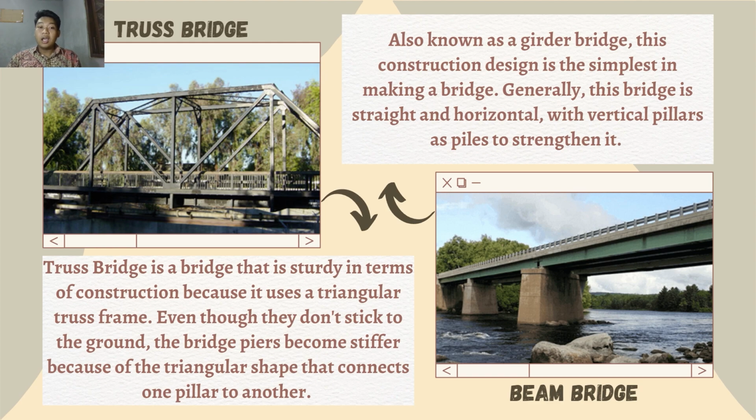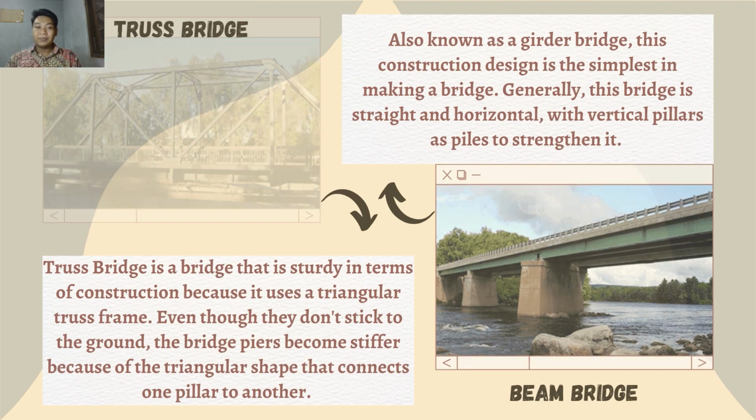Beam bridge, also known as a girder bridge. This construction design is the simplest in making a bridge. Generally, this bridge is straight and horizontal, with vertical pillars as piles to strengthen it. The piles are made of steel or concrete driven into the ground. Beam bridge construction is commonly used to connect two planes that are relatively close, for example, areas separated by rivers.